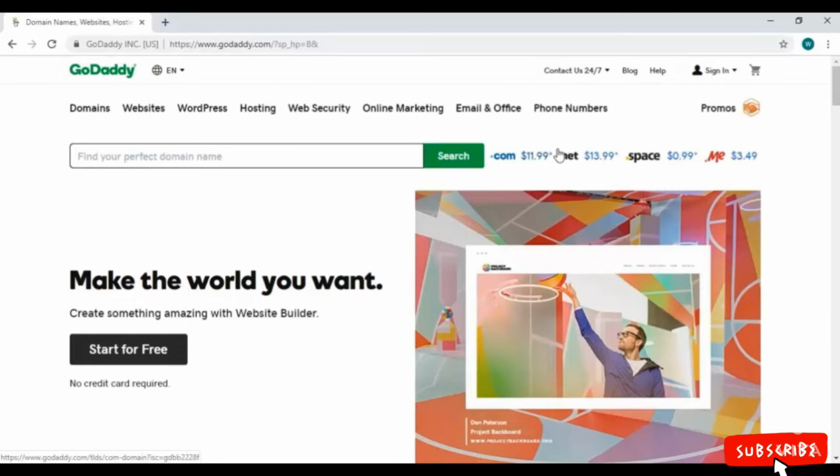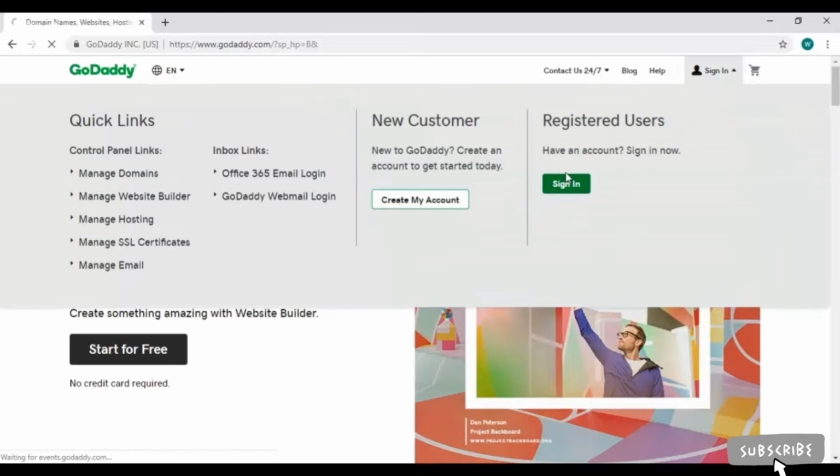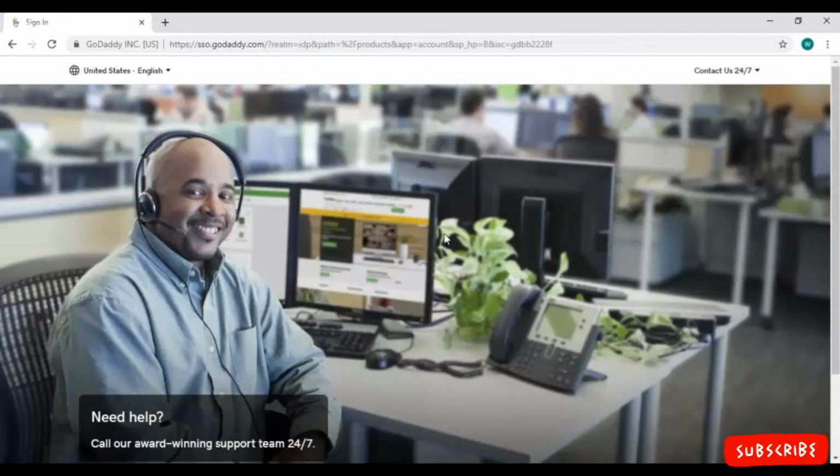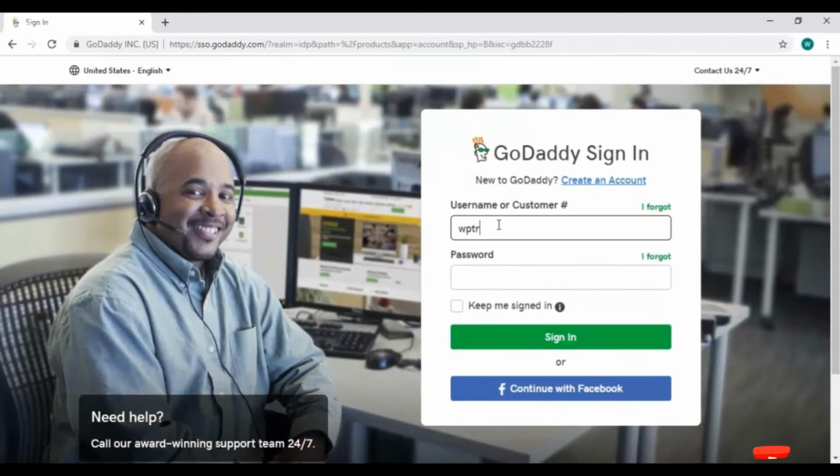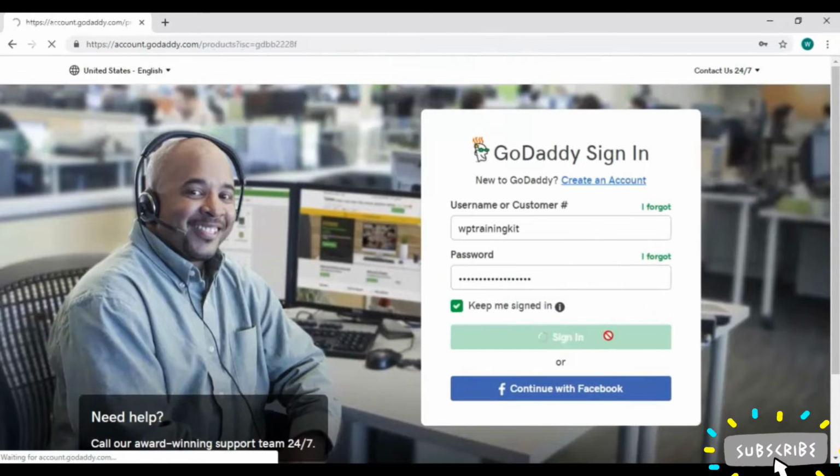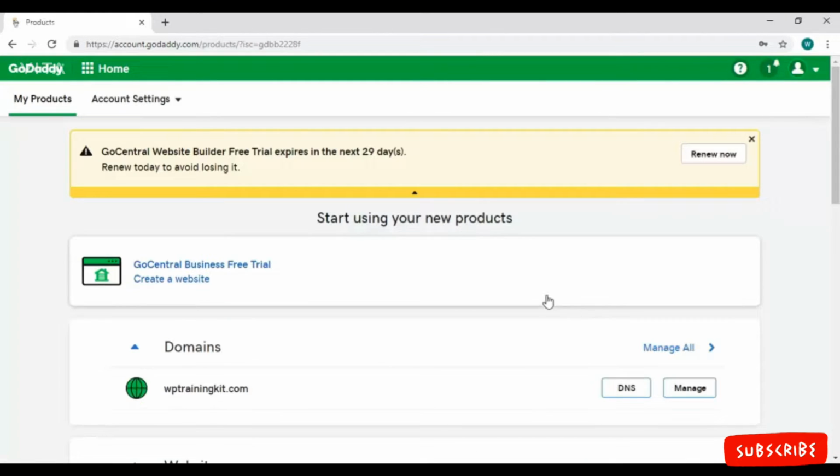So let's get started. So back to GoDaddy.com. Here we are again going to sign in with this Sign In button. Enter your username and password and click on this Sign In button. So here we are on our My Products page.